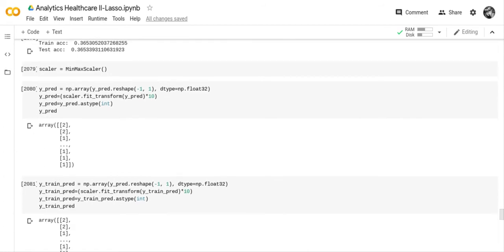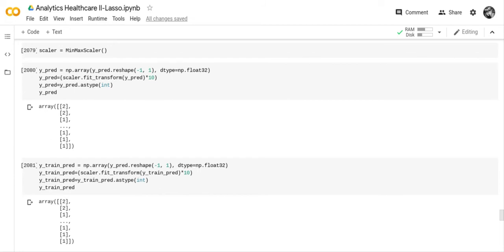And then what we had to do was use a min-max scaler on this. And so we've got our YPred. We had to reshape YPred, and then put YPred on the min-max scaler to bring it to a value between 0 and 1.